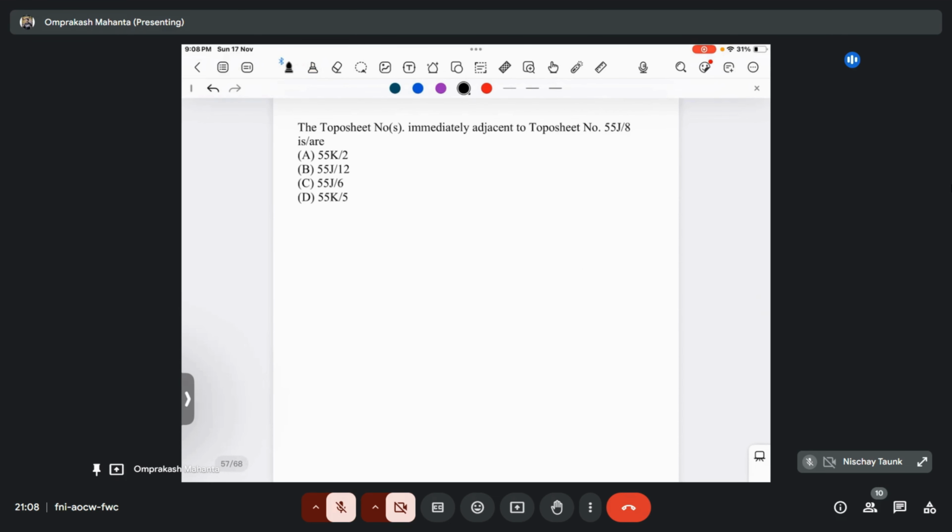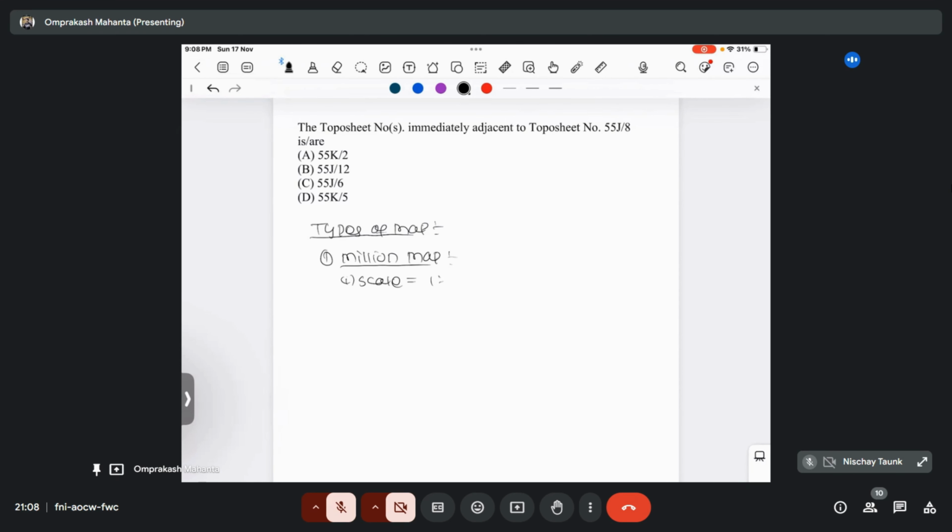Okay, so the toposheet number immediately adjacent to toposheet number 55.8 R. So how to find out these things? Before finding out, you should know all the maps. There are mainly 4 types of maps. The first one is the million map. For the million map, what is the scale? 1 is to 10 lakh, 1 is to 1 million.